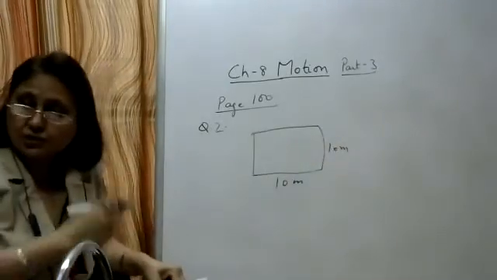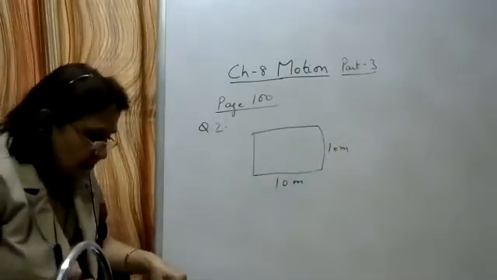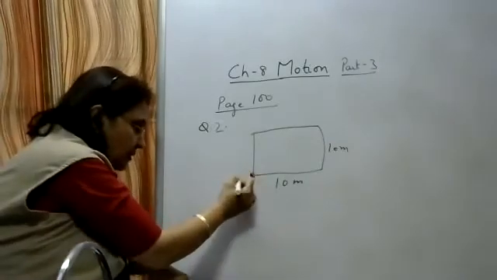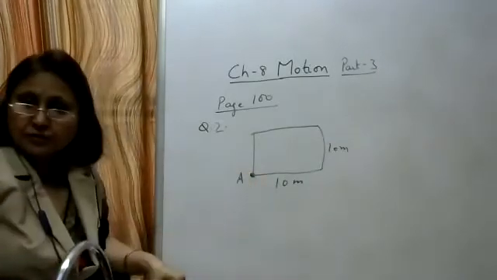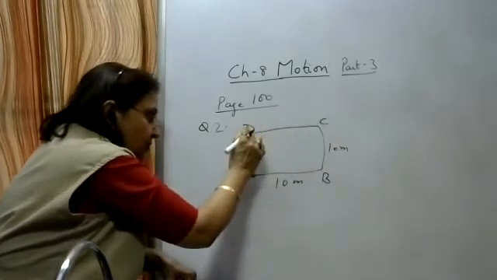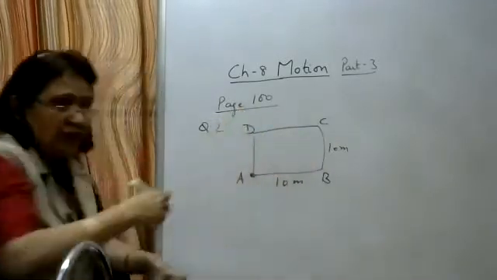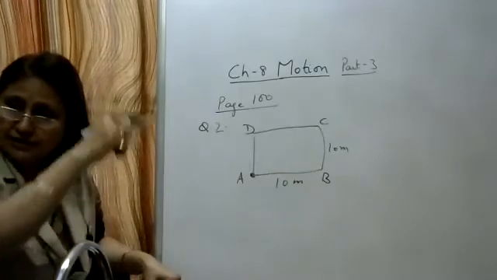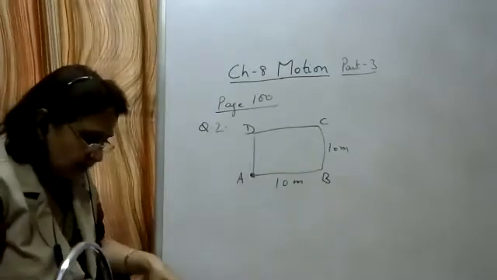As it's a square, each side is equal to 10 meters. Let the farmer start from point A, moving along the boundary, and let the other points be B, C, D. So he is moving along A, B, C, D, A.